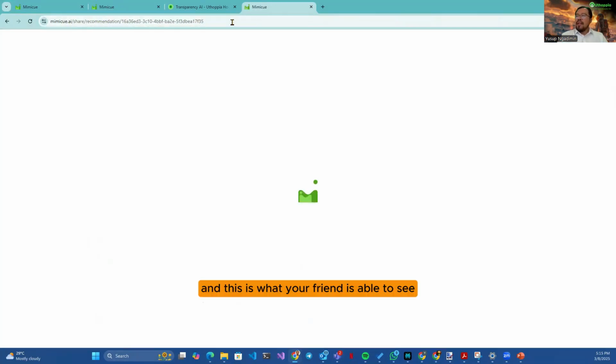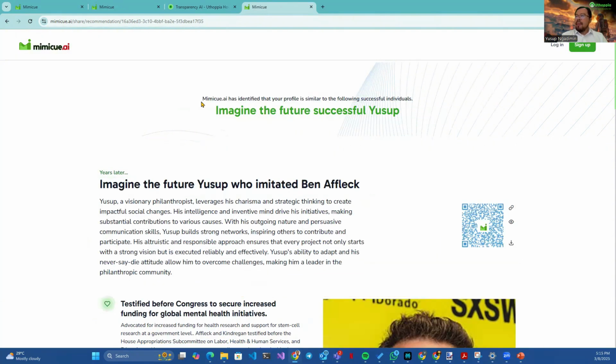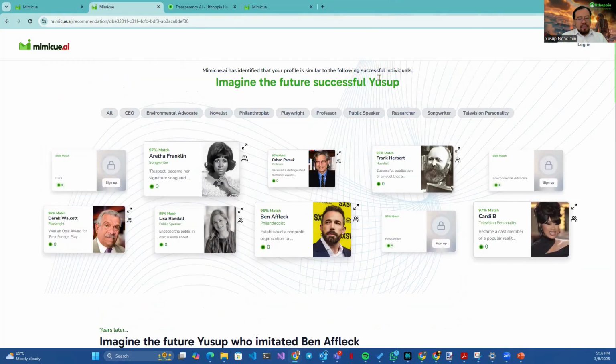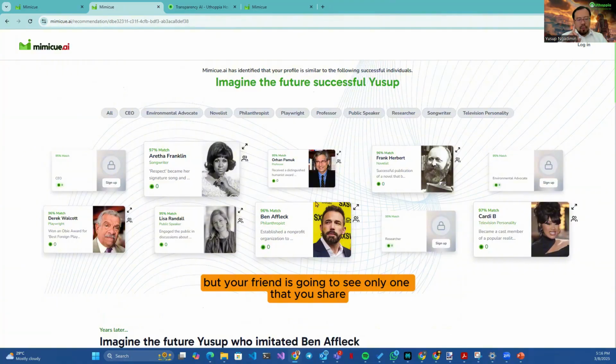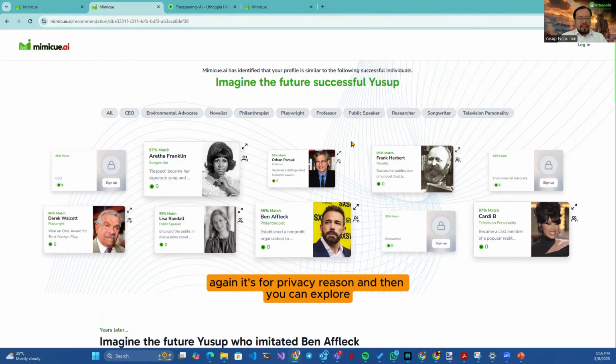And this is what your friend is able to see. They will be able to see how you compare with Ben Affleck and only Ben Affleck, because you're only sharing one successful profile. You are seeing a lot more profiles, but your friend is going to see only the one that you share. Again, it's for privacy reasons. And then you can explore.